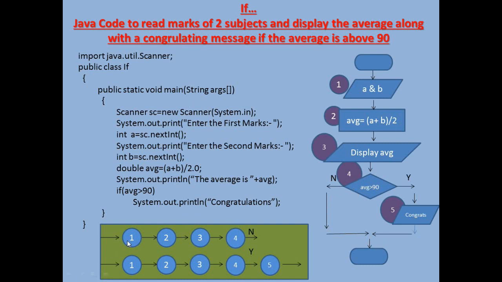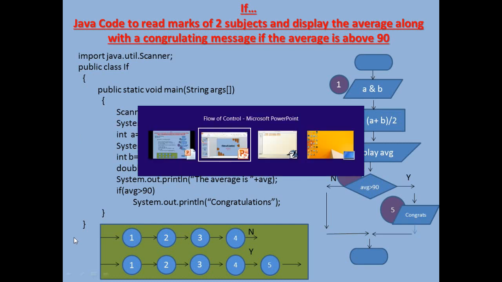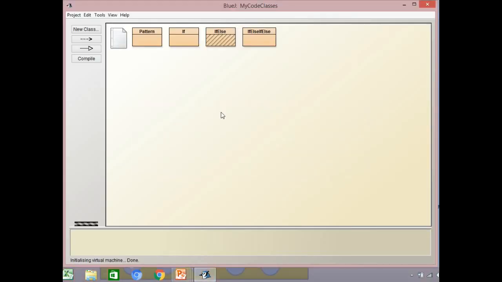So now if you see multiple pathways, we can see there are 2 pathways. One goes from 1 to 4, and then if the condition says no, it terminates the program, and another goes 1 to 4, and if the condition is yes, it goes to the 5th statement, and then it prints the congratulating message. Now let us see how this program executes in the IDE. I will take you to the IDE now.